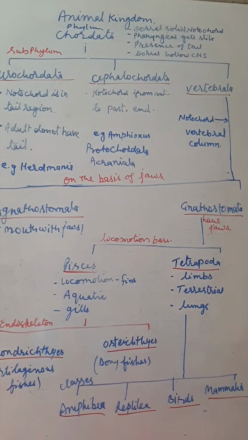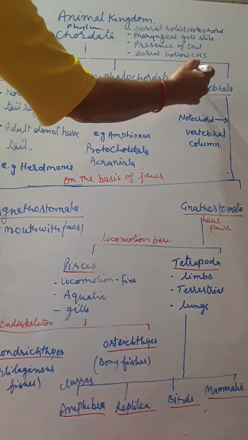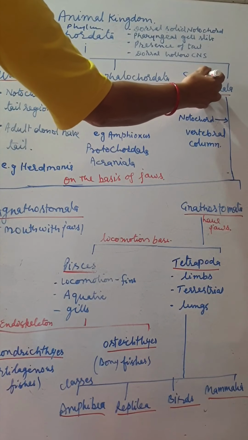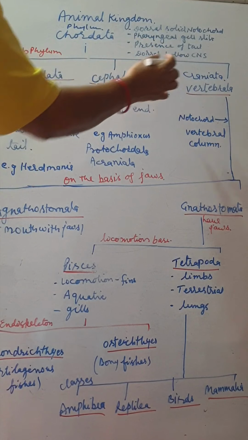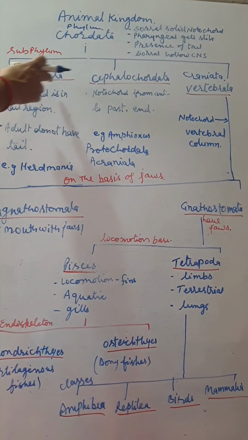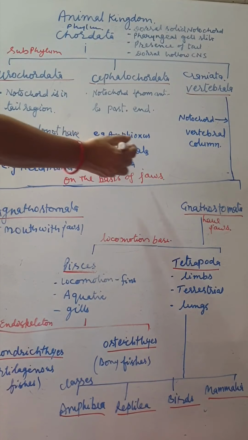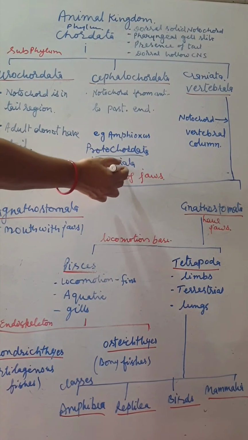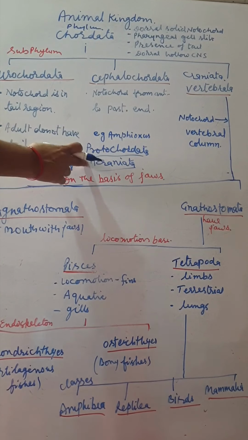And the Vertebrata is called Craniata because the cranium, the brain box, is present.